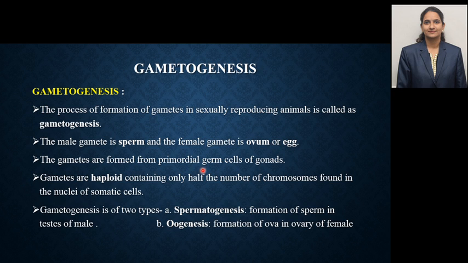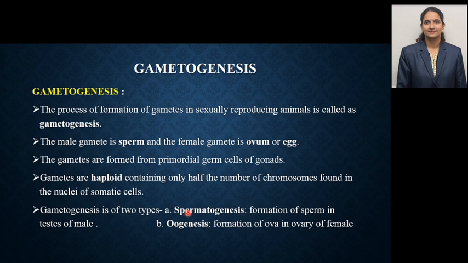Gametes are formed from primordial germ cells of the gonad. Now, gonads are the primary sex organs, testes in male and ovaries in female. In testes and ovaries respectively there are primordial germ cells present, which further take part in gamete formation. Gametes are haploid, containing only half the number of chromosomes found in the nuclei of somatic cells. As you all know, there are two types of cells, somatic cells, which are also called body cells, and gametic cells, gametes, which are haploid in nature.